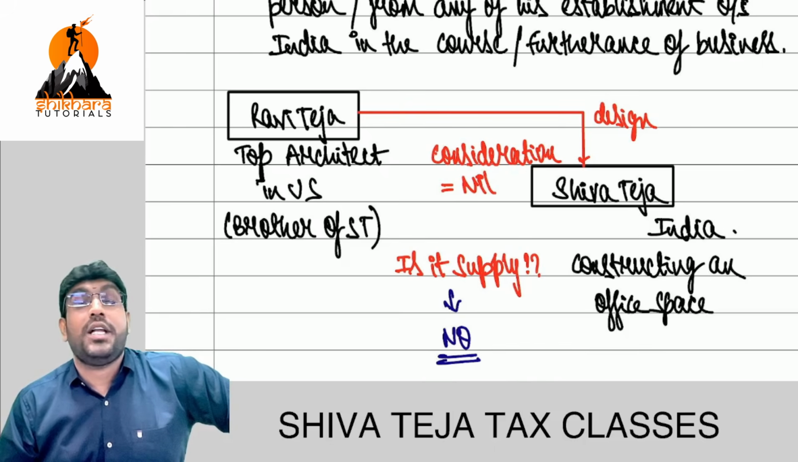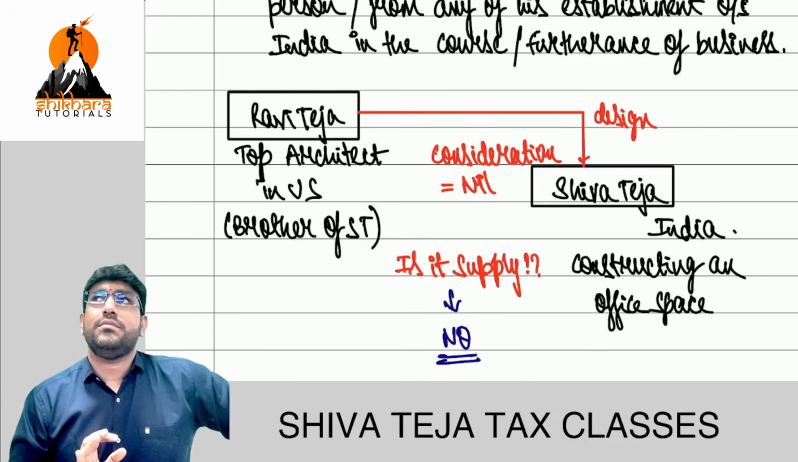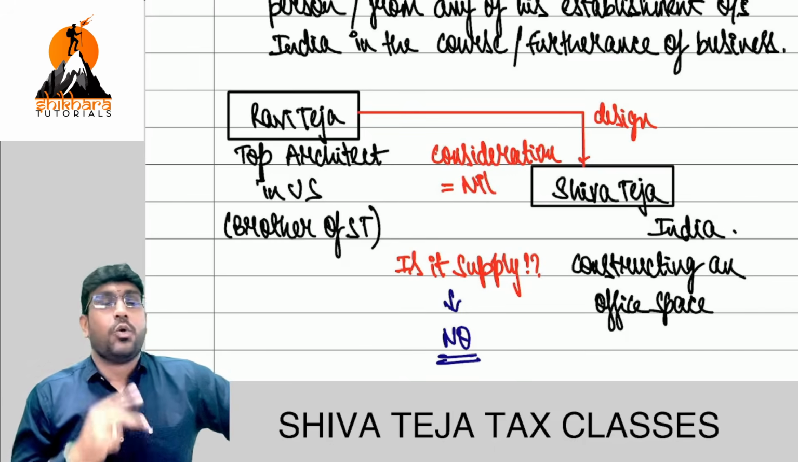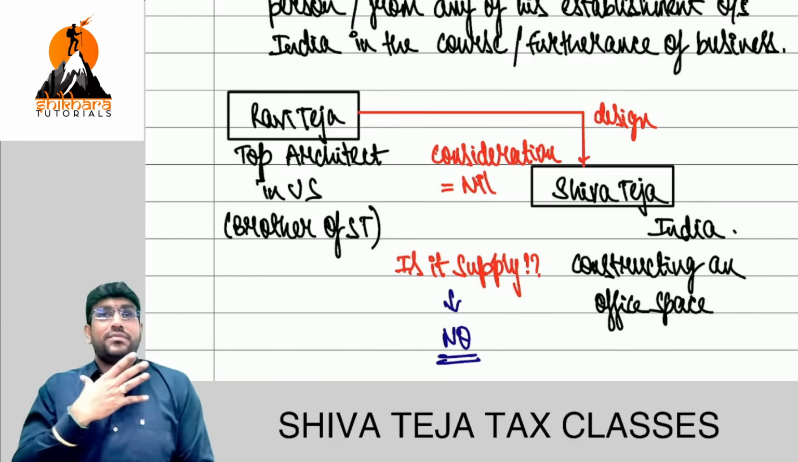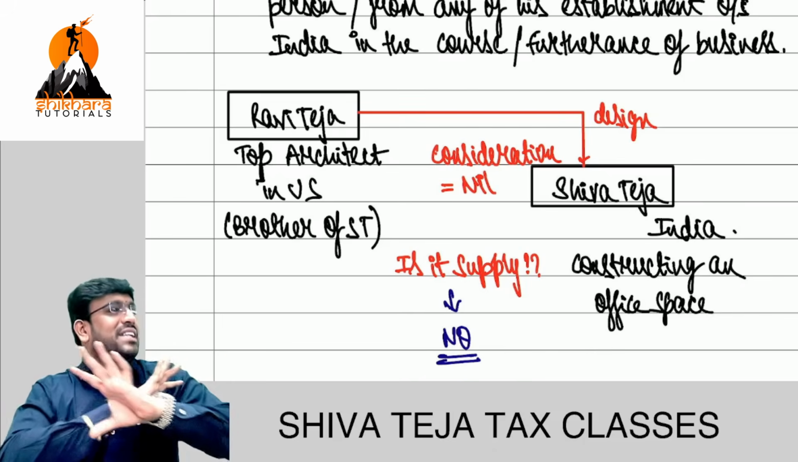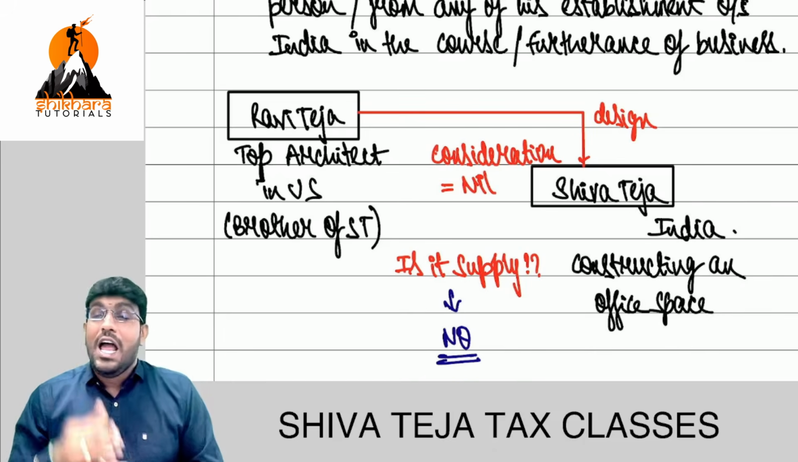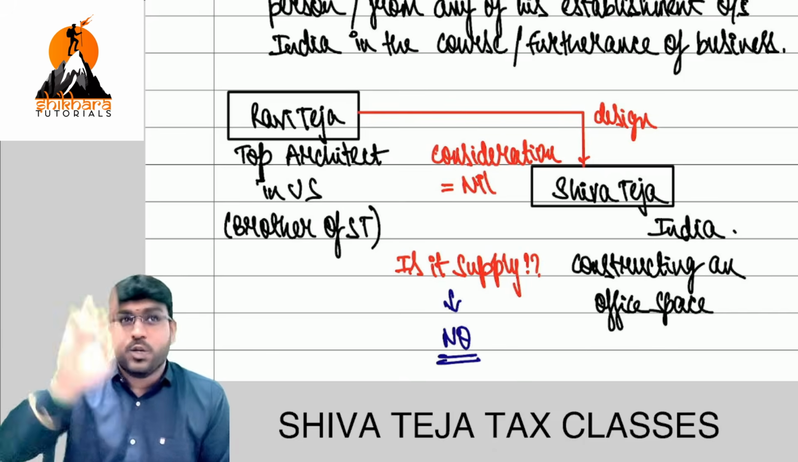Who is not dependent, who is dependent on me. Okay? Small situation, small change. I'll repeat the example once again. Shiva Teja constructed an office in India and I wanted to have an excellent design for my office. I call my brother Ravi Teja, who is one top architect in US.